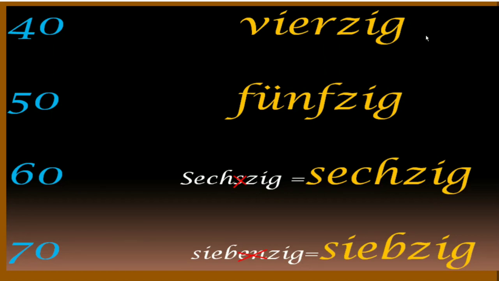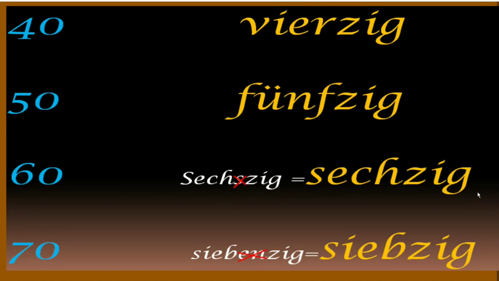40 is vierzig. 4 is vier and zig. Vierzig. 50 is fünfzig. Again, fünfzig. Next is 60, which is also an exception. So 6 is sechs plus zig. So the s will be removed from here.